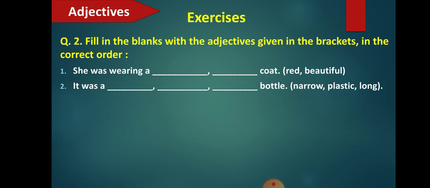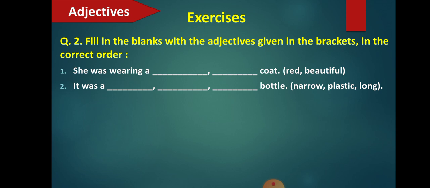Either long or narrow can come first, because both of them tell you about the size of the bottle. And plastic is a material, so the material follows the size.